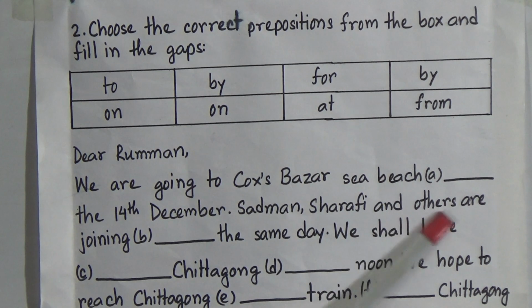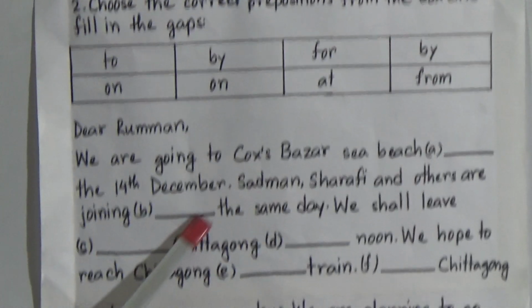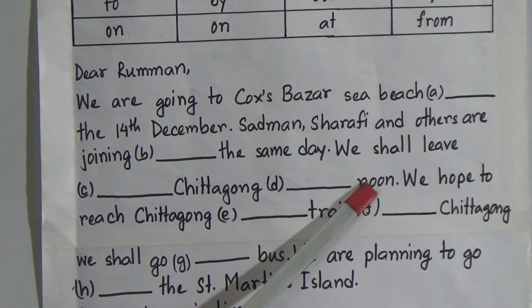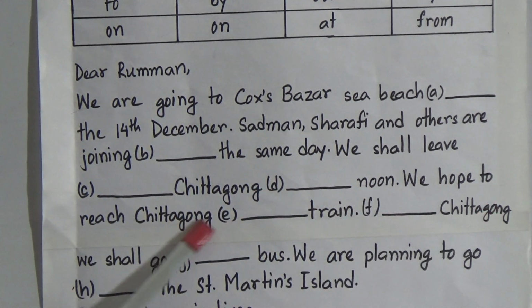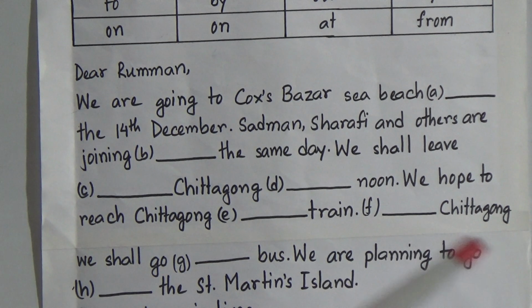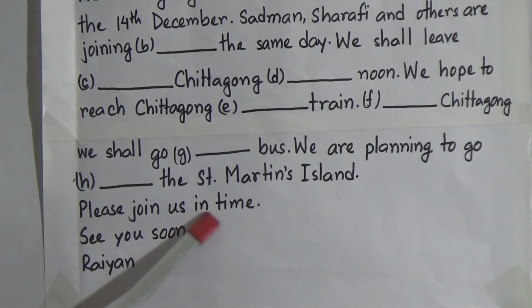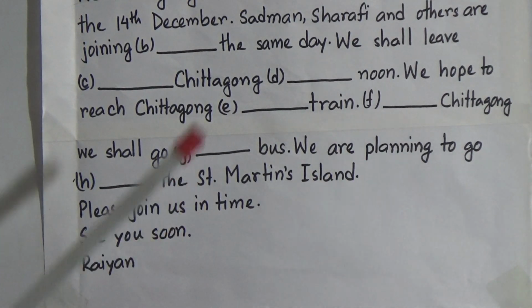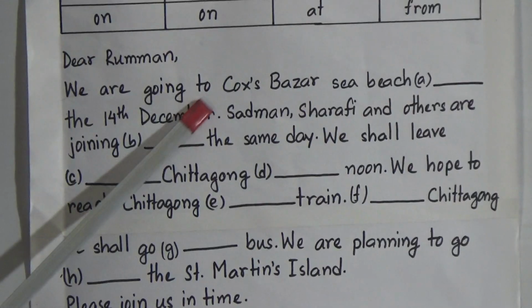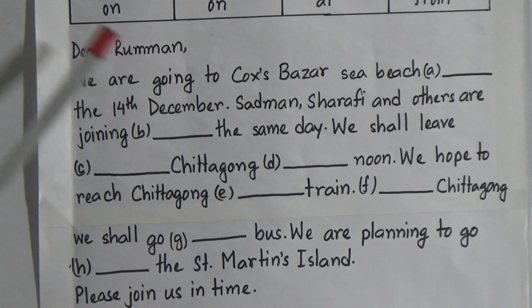Sadman, Sharafi and others are joining dash the same day. We shall leave dash Chittagong dash noon. We hope to reach Chittagong dash train. Dash Chittagong we shall go dash bus. We are planning to go dash the St. Martin's Island. Please join us in time. See you soon, Ryan. So this is the letter, and now we will use the prepositions to fill up these blanks.